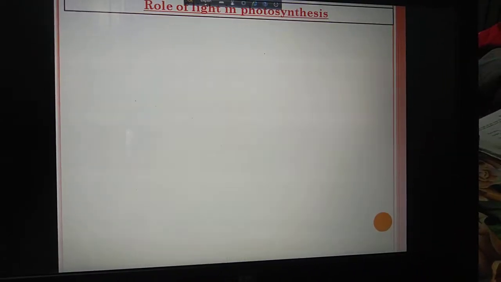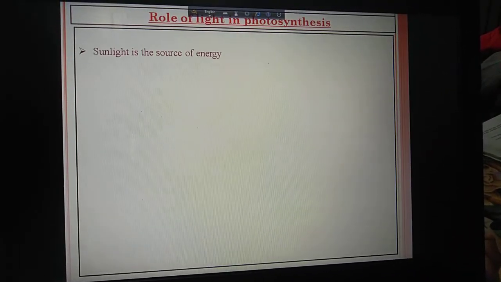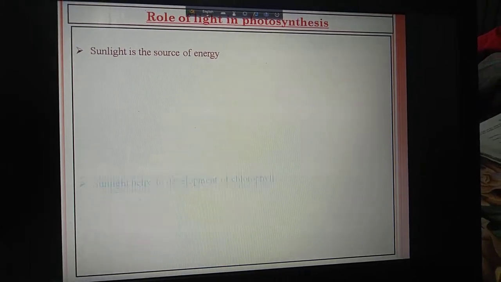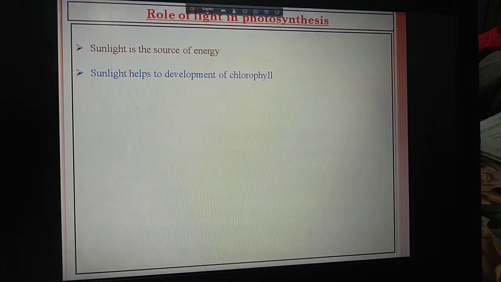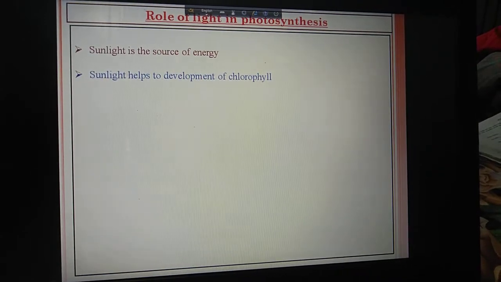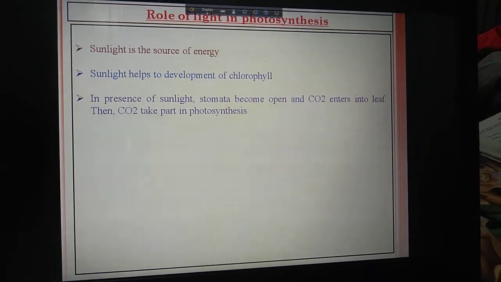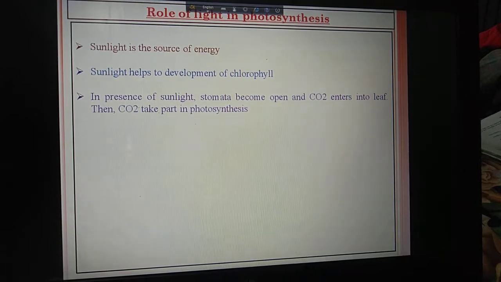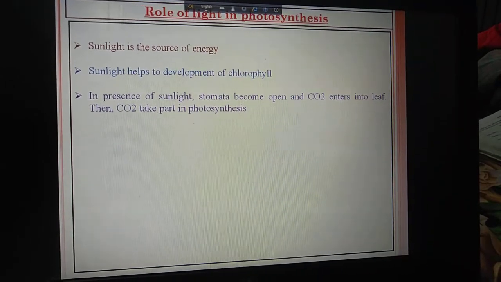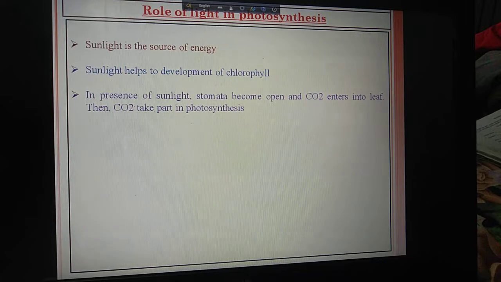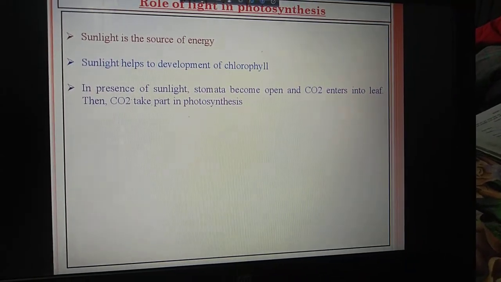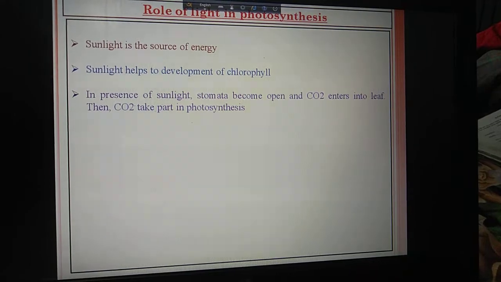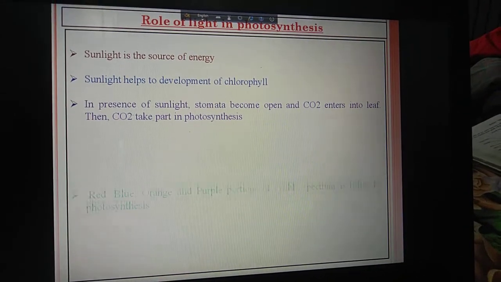Now, rate of light in photosynthesis. You know that sunlight is the main source of energy. Sunlight helps the development of chlorophyll, so the more chlorophyll produced, the more photosynthesis occurs. In the presence of sunlight, stomata become open and carbon dioxide enters the leaf. Then carbon dioxide takes part in photosynthesis. If sunlight is absent, then stomata remain closed, so carbon dioxide cannot enter the leaf, so photosynthesis will be hampered.